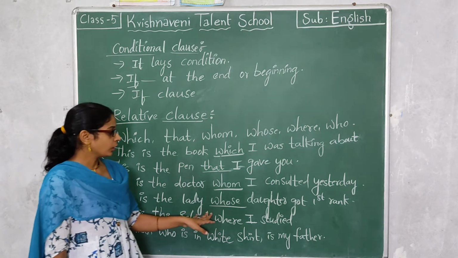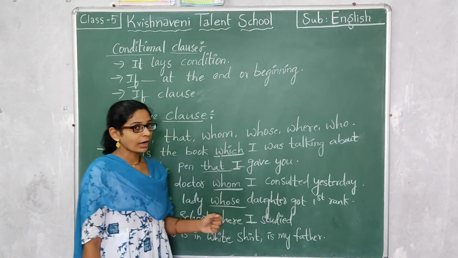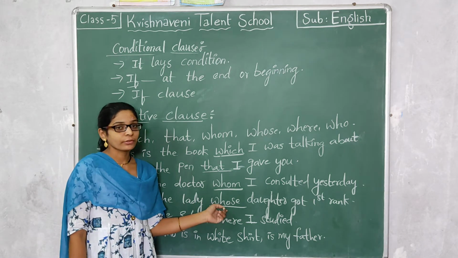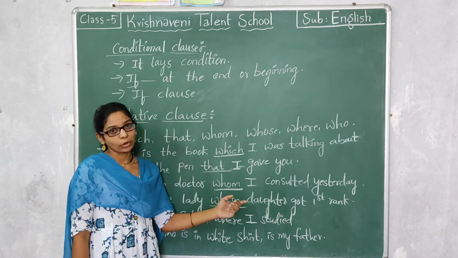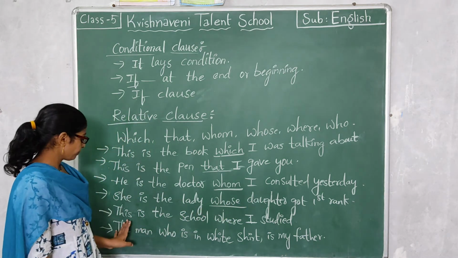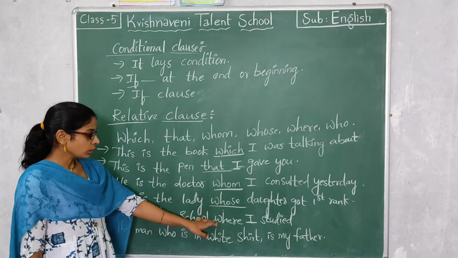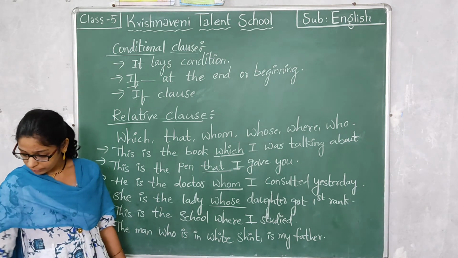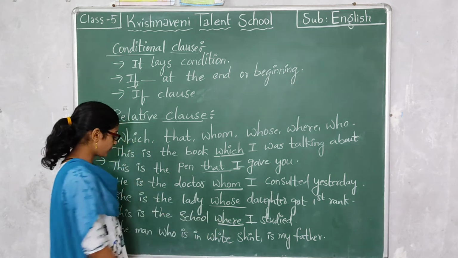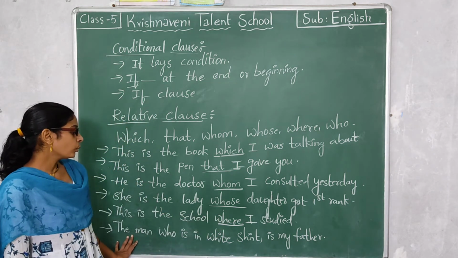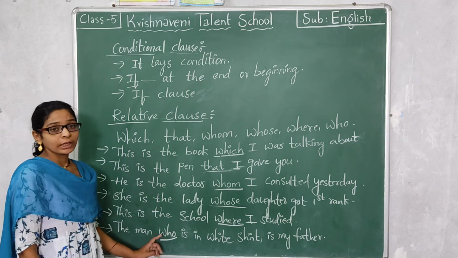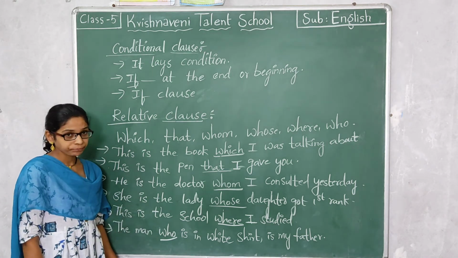She is the lady whose daughter got first rank. Whose is the relative clause here. This word we are using with our main clause. This is the school where I studied. Where is the relative clause. The man who is in white shirt is my father. Now who is the relative clause in this sentence.